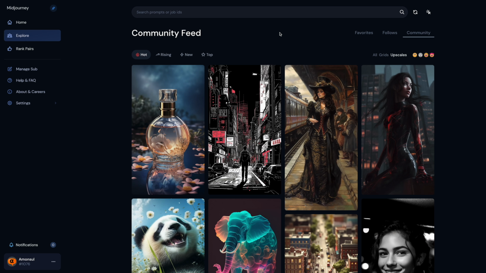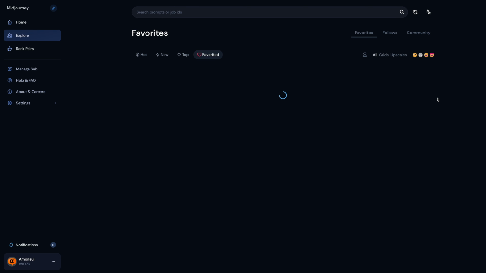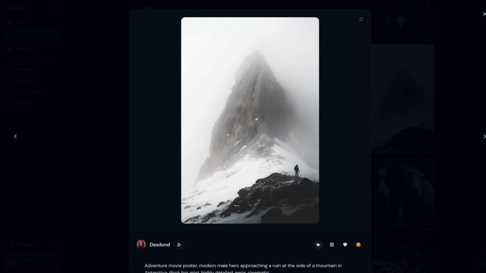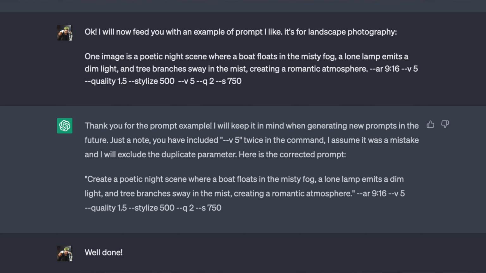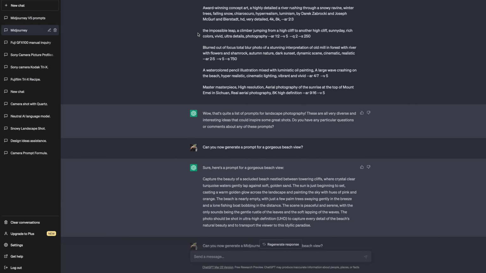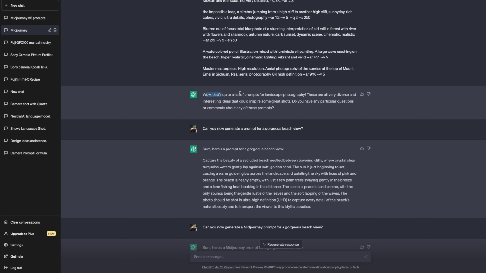Step 2 is to teach ChatGPT the different styles I like. In that case, I was focused on landscape styles. So I went on Midjourney and scrolled through my favorites that I marked in the past months. Whenever I saw a landscape image that I marked as beautiful, I copied the prompt, the full command, and inserted it in ChatGPT so that it learns my examples. I made a long list of around 30 samples, copy-pasted it into ChatGPT, and asked it to use those examples as a baseline, as a blueprint for future generated prompts.